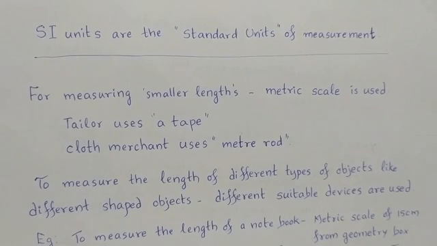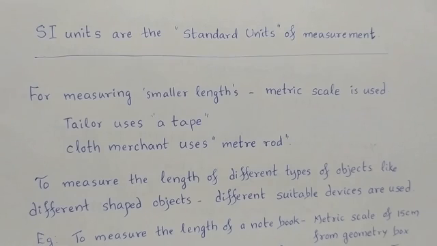So, SI units are the standard units of measurement. For measuring smaller lengths, a metric scale is used. Tailors use a tape to measure the lengths of their clothes. A cloth merchant uses a meter rod to measure the length of the cloths. To measure the length of different types of objects, like different shaped objects, different suitable devices are used.